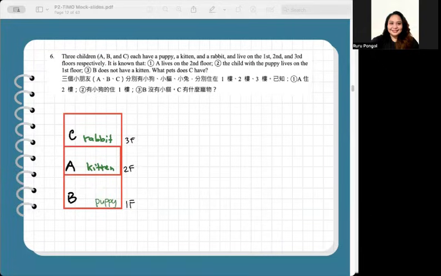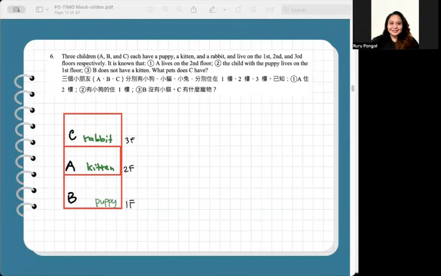However, the question does not ask who has the puppy. It asks what pet C has in a valid arrangement. From the valid logical assignment shown, C is assigned the rabbit. A key reminder is that logical problems often allow temporary assumptions to test consistency. The correct answer is the pet C has, the rabbit, under the valid arrangement.